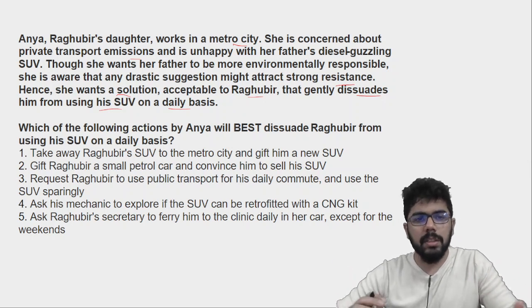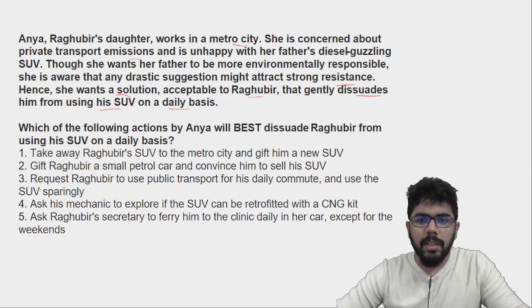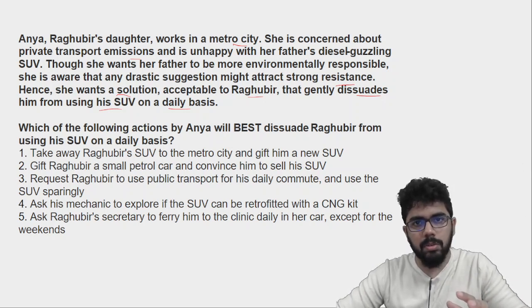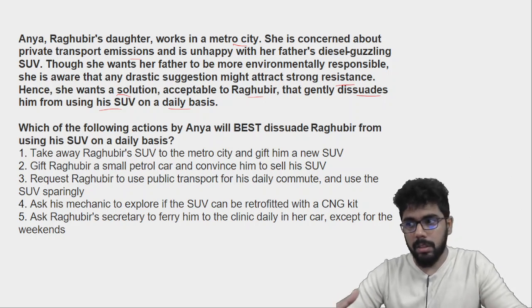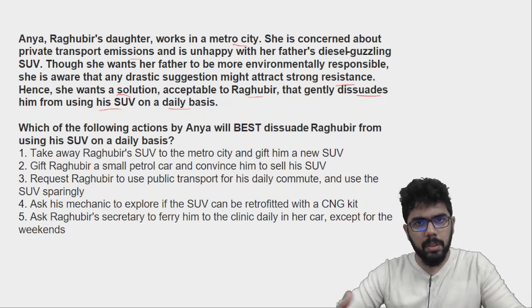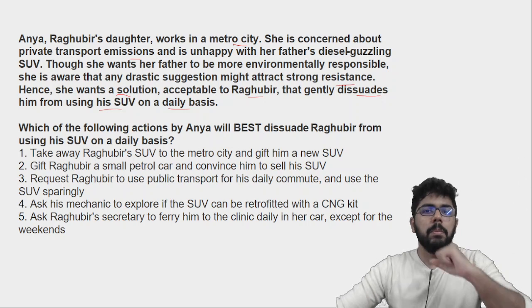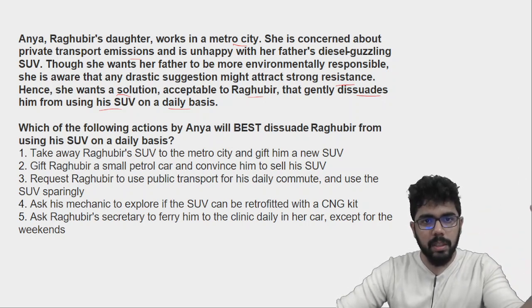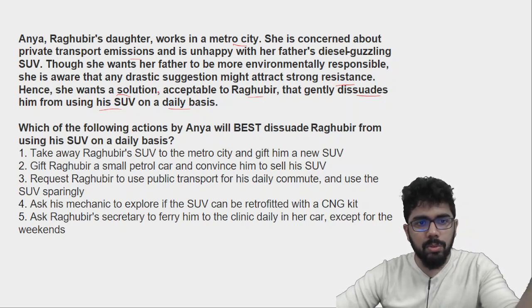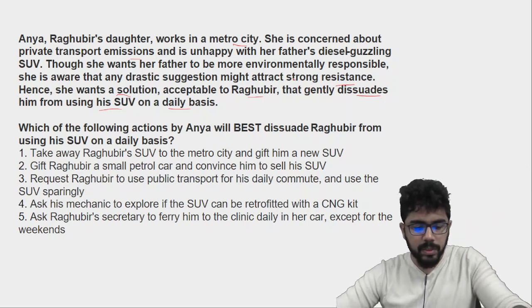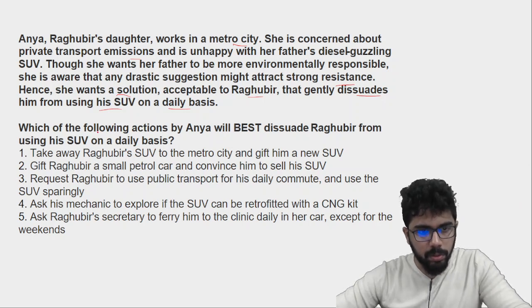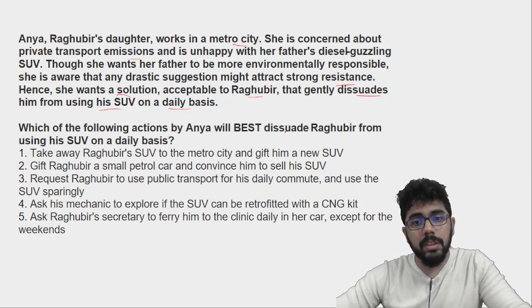उसे भी पता है her father is attached to the vehicle, but she is unhappy that it's not complying with the emission norms and all, और environment friendly है नहीं, but if she directly complains about that, so it might attract some strong resistance on Raghuvir's behalf, because he's not that much worried about the emissions and safety and environment and all. उसका attachment गाड़ी के साथ अलग है। So she wants to have a solution acceptable to Raghuvir that gently dissuades him from using his SUV on a daily basis. This is what the question is. So which of the following actions by Anya will best dissuade Raghuvir from using his SUV on a daily basis?